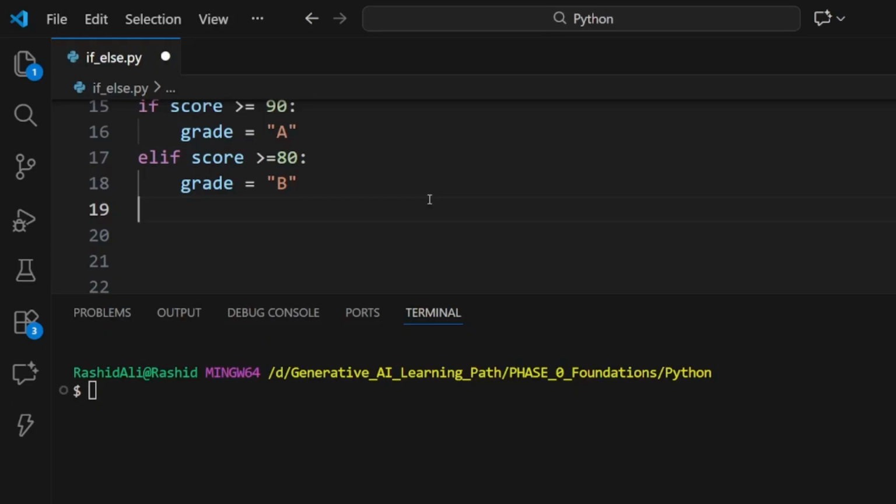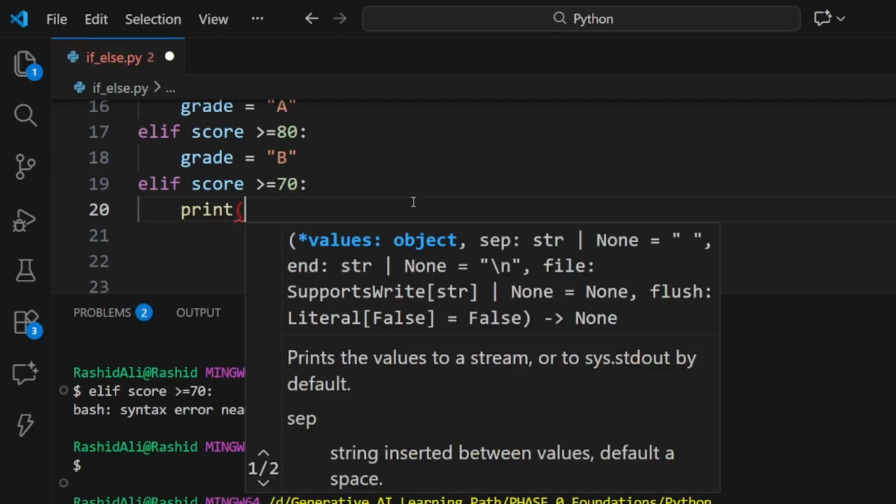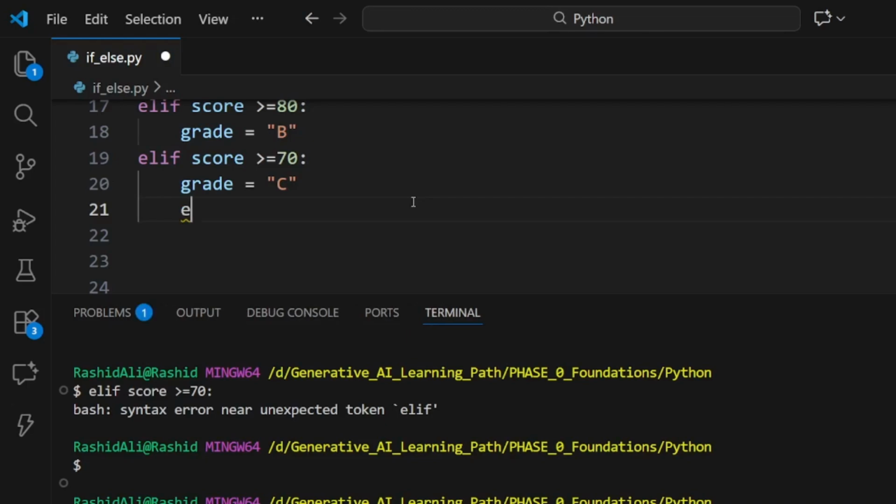After this block and condition, we're going to give one more condition to check: if scores are greater than or equal to 70, then execute this. Sorry, you can see the indentation error.